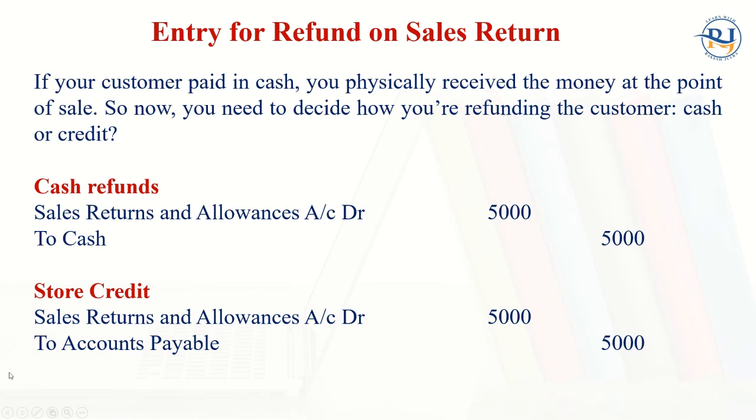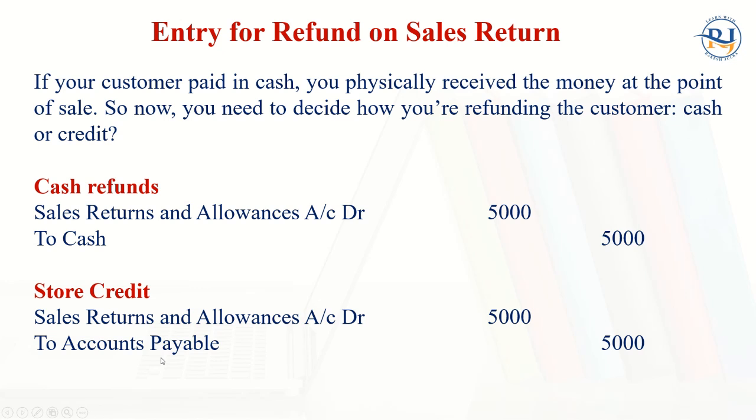So first, if we take back goods which were already sold to the client and have given cash, in this case sales return and allowances account debit to cash. So cash has gone from us. Now, sometimes the store or our company doesn't give cash but gives store credit, maybe a points card in which the money will be stored.